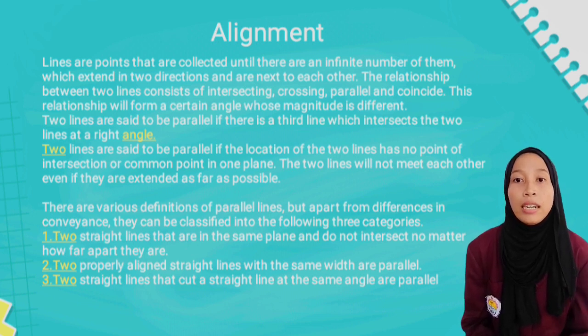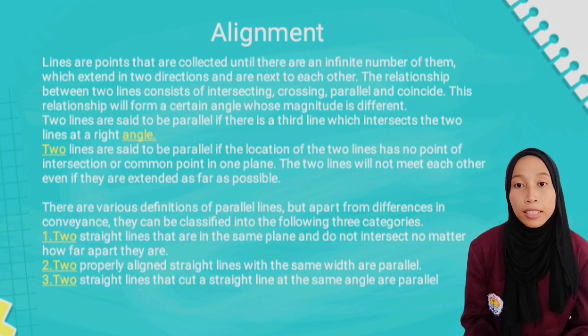There are various definitions of parallel lines, but apart from differences in wording, they can be classified into the following three categories.